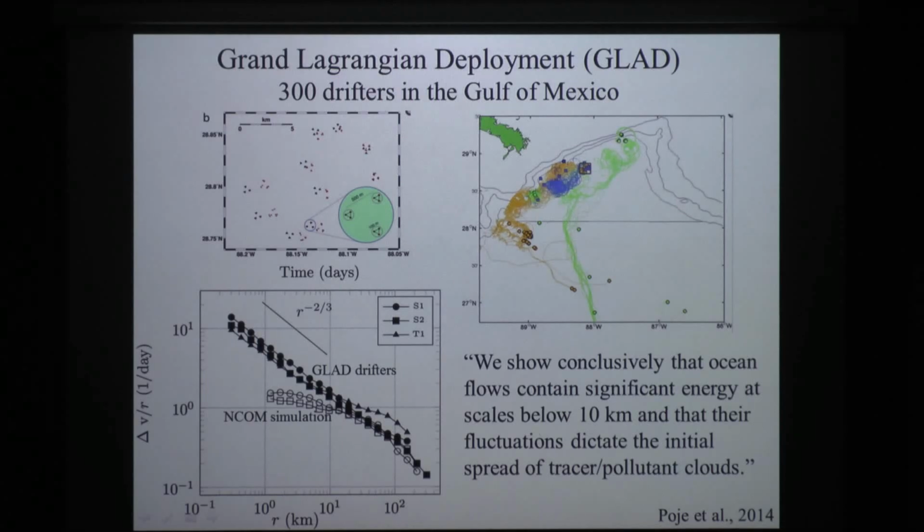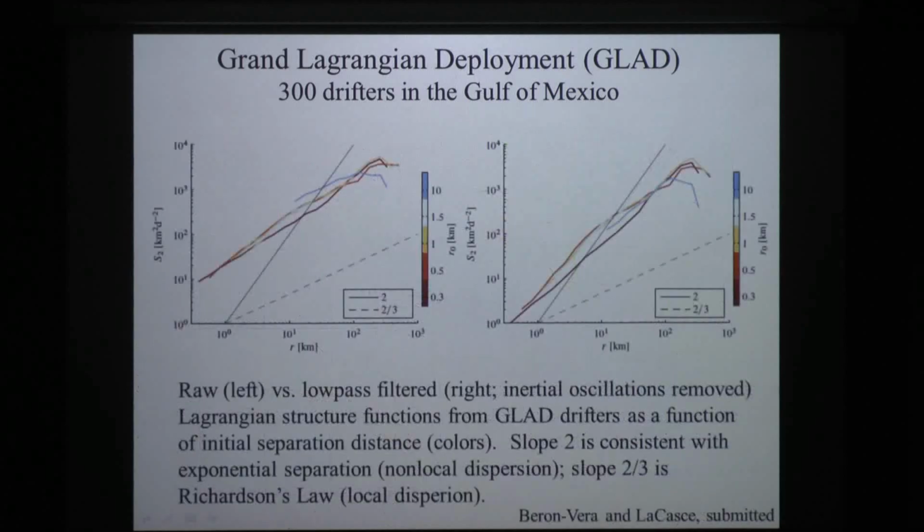And of course, it's almost immediately been questioned. Baron Vera and Joe Lacoste have a paper submitted, and Javier Baron Vera gave me a copy of it. And in this, they argue that those results were contaminated by the presence of inertial oscillations. They take the trajectories.